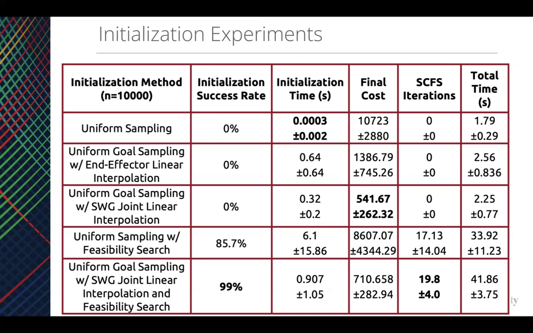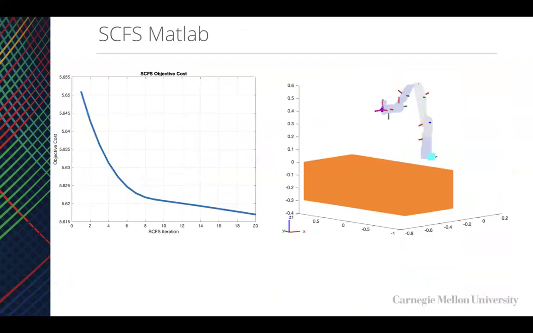This is because if we choose a better initialization that has more constraints satisfied as opposed to less, SQP will take fewer iterations to solve our problem, which is great because that means we can run SCFS with a higher initialization success rate and we can initialize in less time.